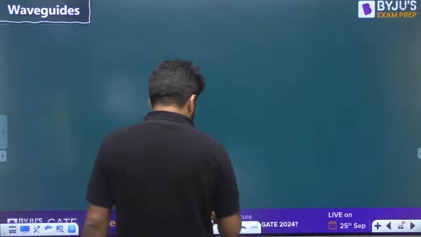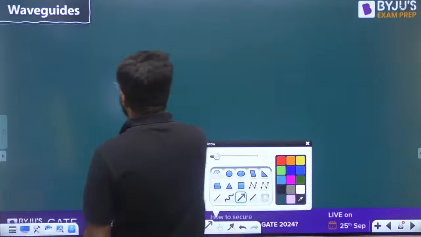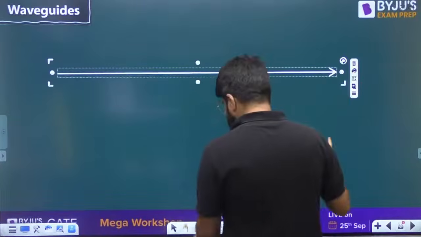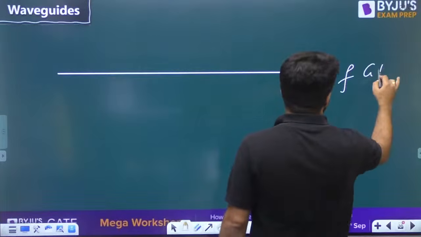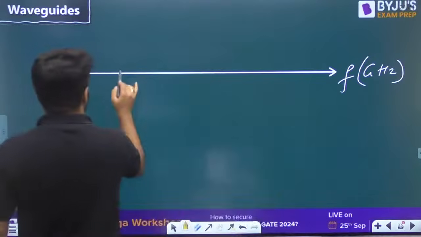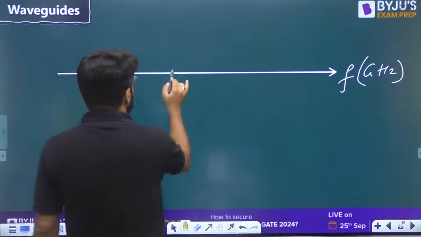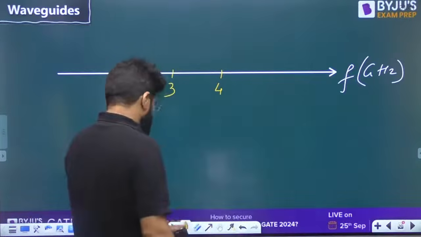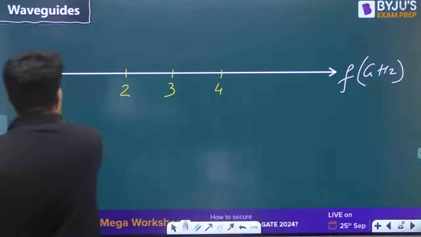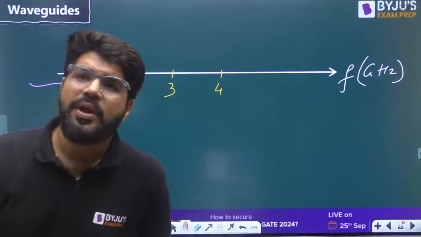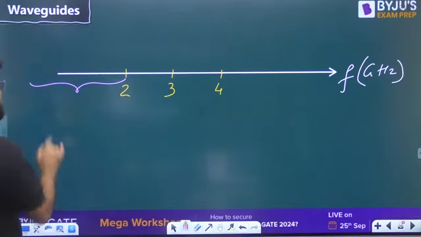Let me show you these points on the frequency scale. Suppose this is the frequency in gigahertz. This is 2 gigahertz, then comes 3 gigahertz, then 4 gigahertz, and so on. If any wave has a frequency less than 2 gigahertz, there will not be any propagation.